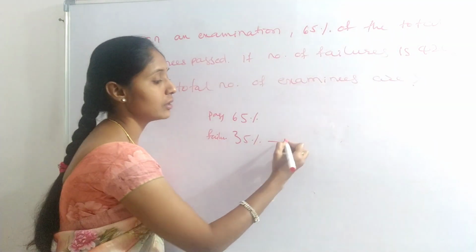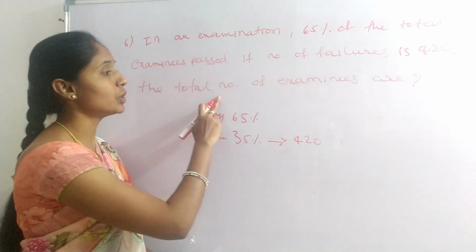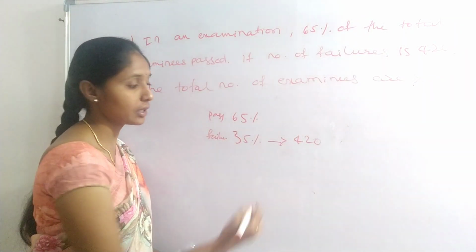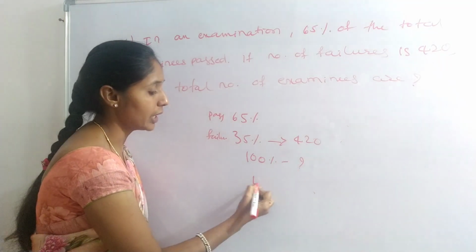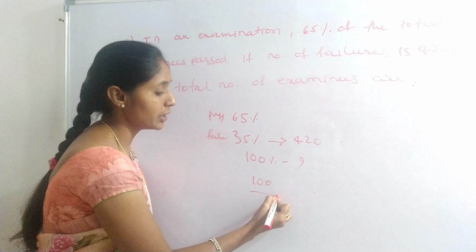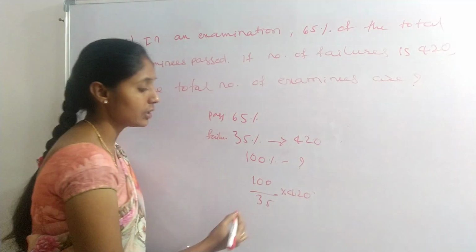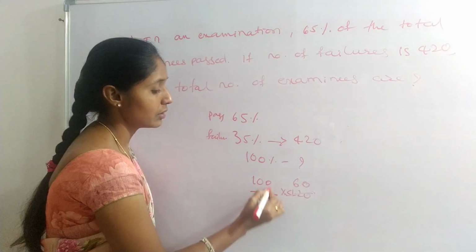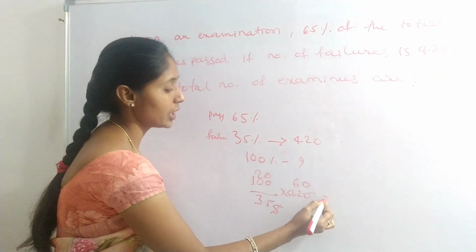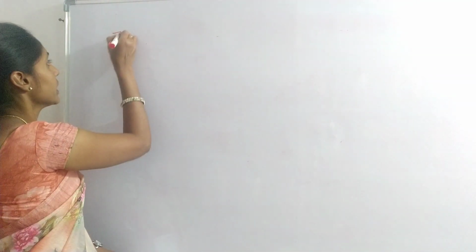Then the total number of examinees, that is 100%, is what? 100 divided by 35 into 420. 7 6s are 42, so 1200. Next question.